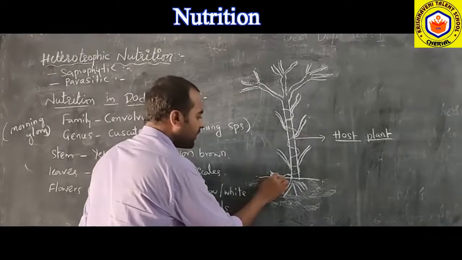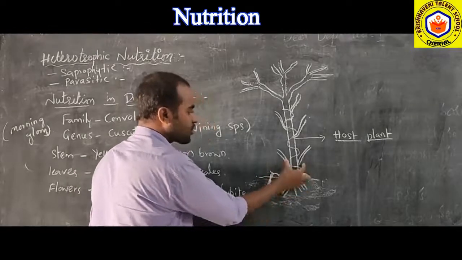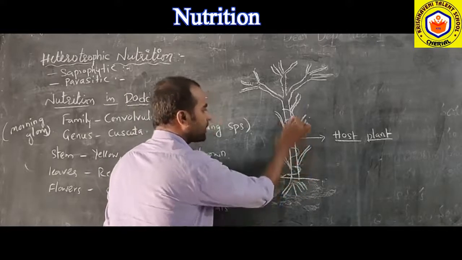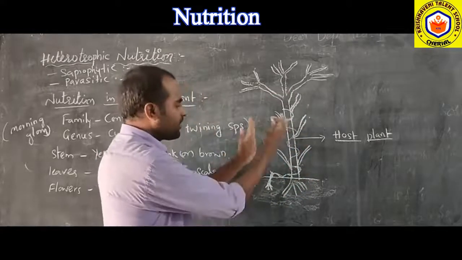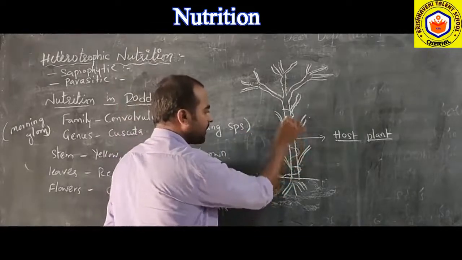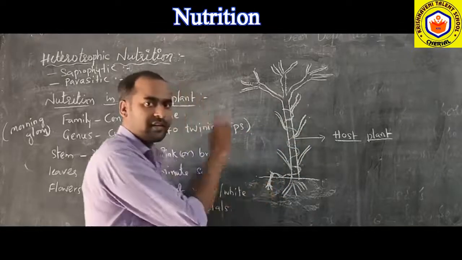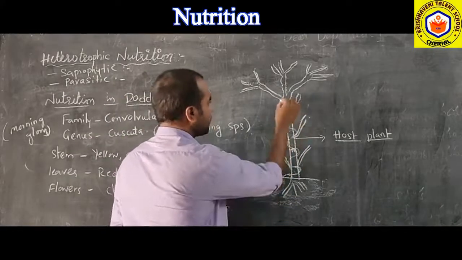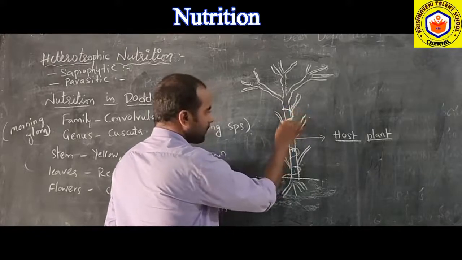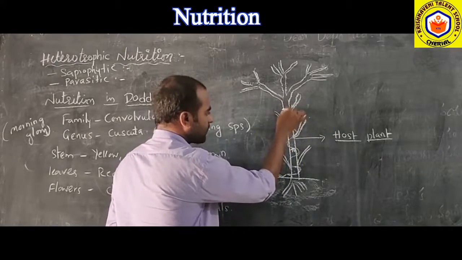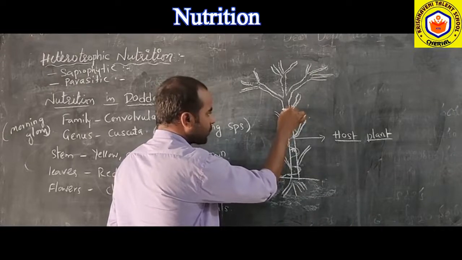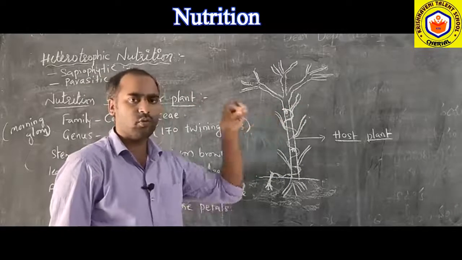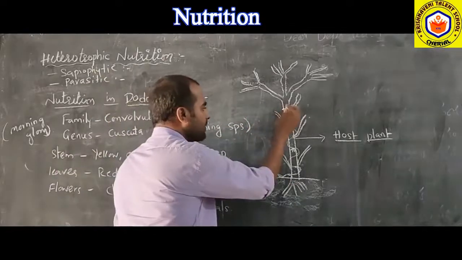Yes, so when it finds a host plant, then it twines around the host plant. When it settles on the host plant, then what happens here? Then it needs food, right? It cannot prepare its own food, but it needs food. Then it injects its roots. The dodder plant forms some roots, and these roots will be inserted into the stem or branch of the host plant.